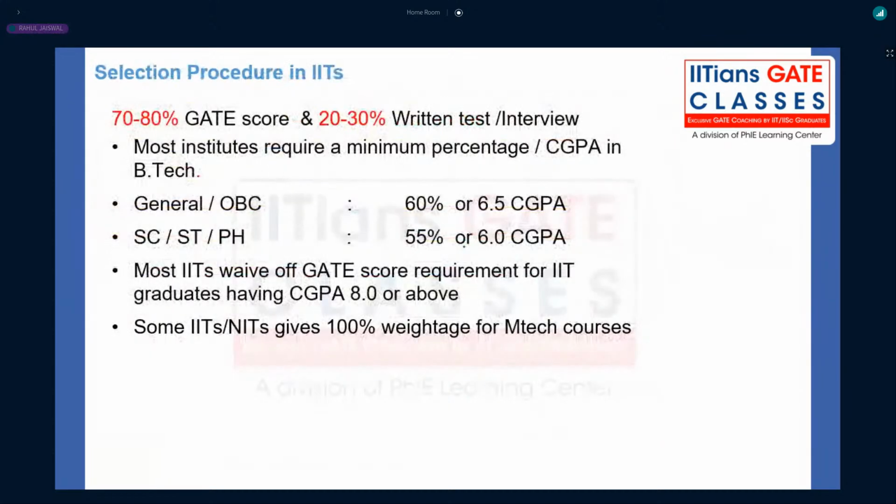Yes. Now we will talk more about the IITs and NITs, the premium institutes, like the top five IITs and top three NITs, right? Now here